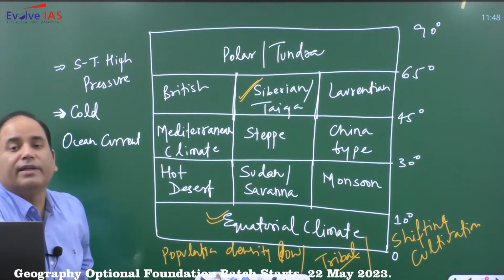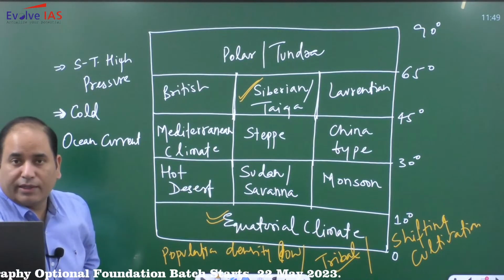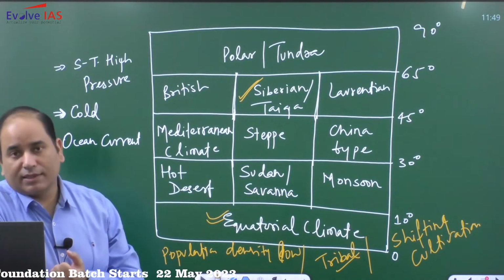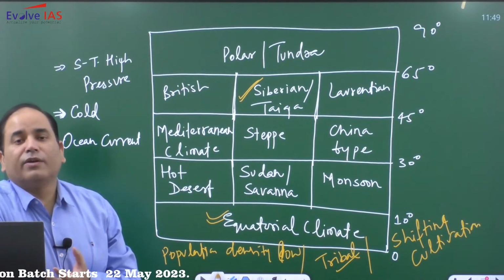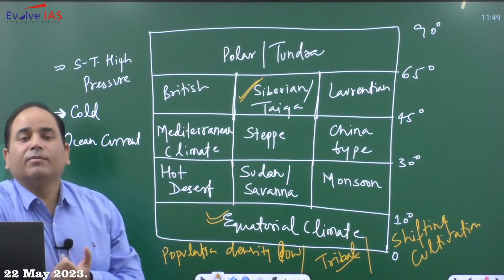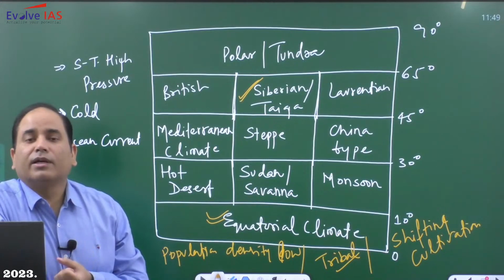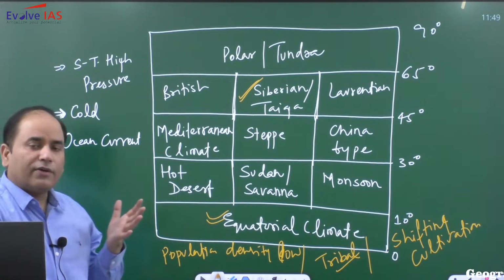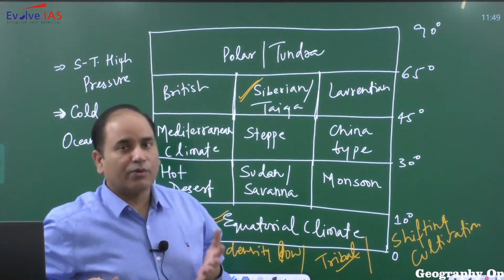Canaries current, you will find desert. Then you will have Benguela current. So nearby the Benguela, you will have the Namib desert. Canaries, Sahara desert. California, you will have Mojave desert, Chihuahuan desert. Then you will have the Peruvian current, Humboldt current, very famous Atacama desert. So lots of deserts are located nearby the cold ocean current.